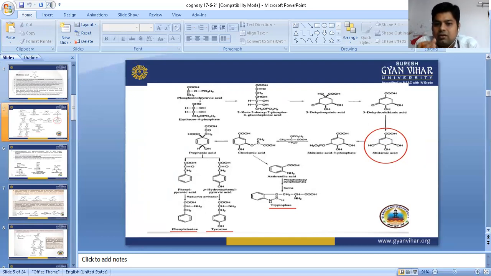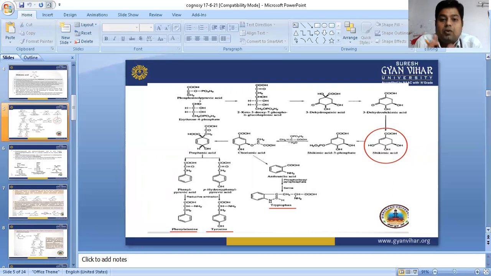Now this 3-dehydroshikimic acid changes again, and one hydrogen comes from this side, and it forms an OH group instead of the ketonic moiety. That forms shikimic acid. This shikimic acid is then converted into shikimic acid 3-phosphate, when at the position of the OH group a phosphate group attaches.